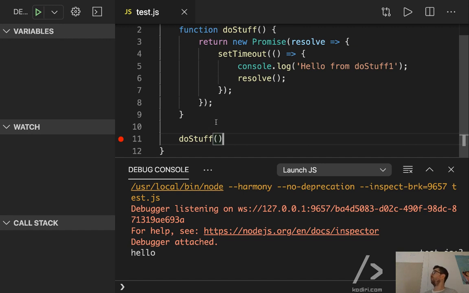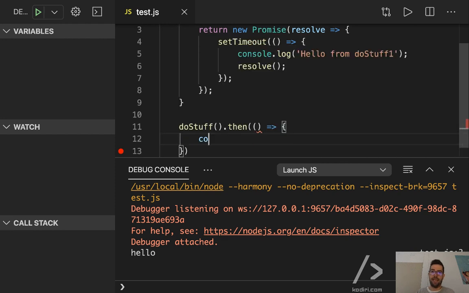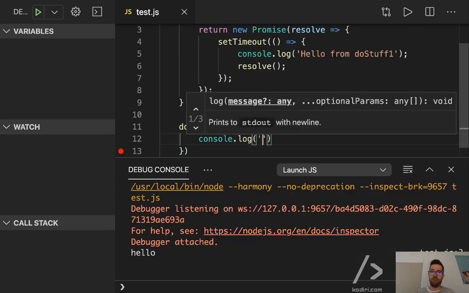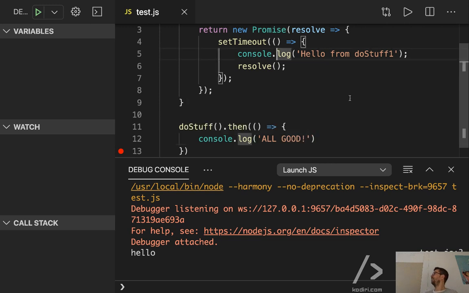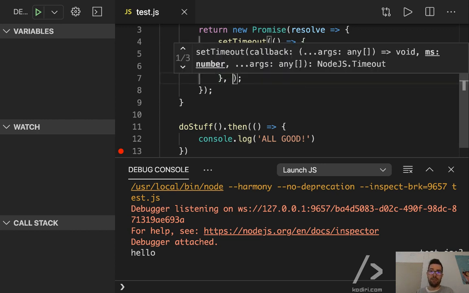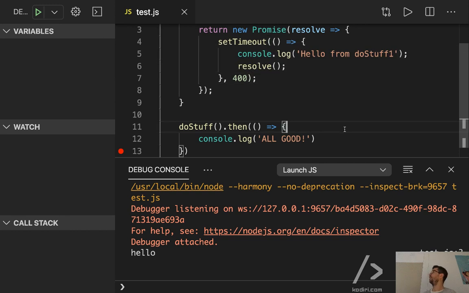And what else do we have to type? .then, correct, then, and then we do whatever we want, right? Like console.log, all good, something like that. The time, all right, let's set some time, fantastic, 400 milliseconds, right?